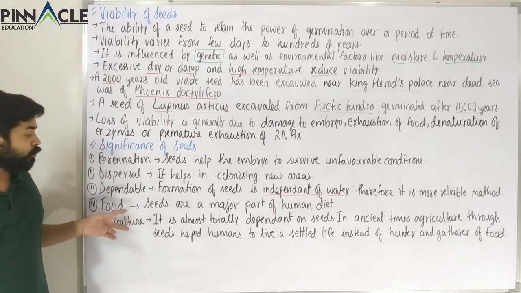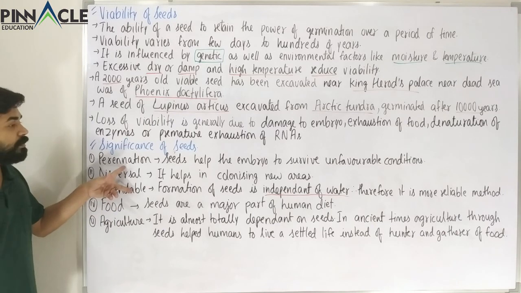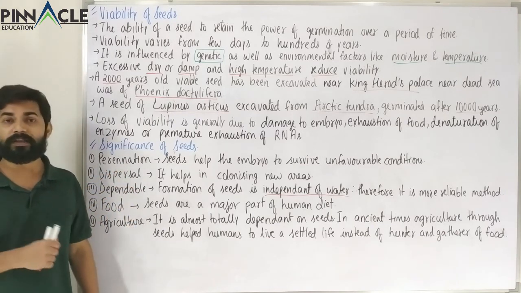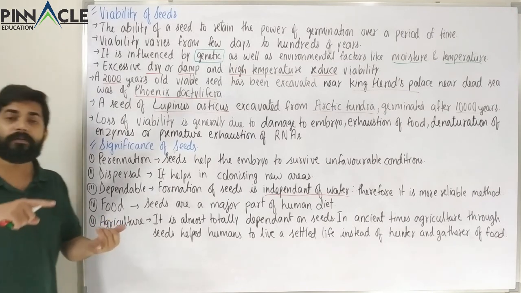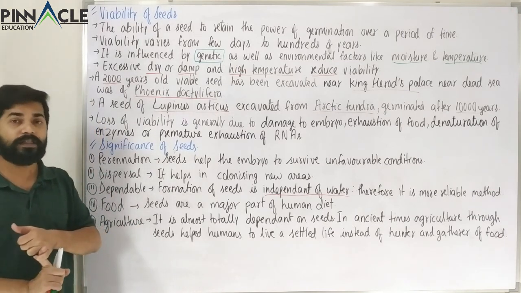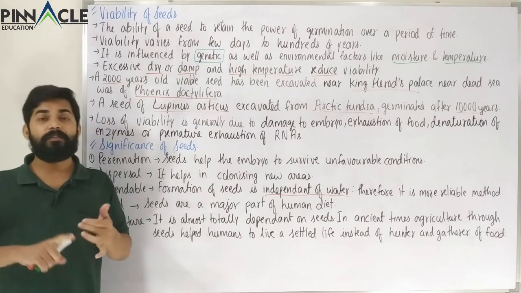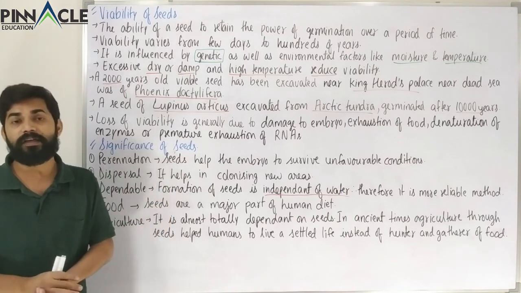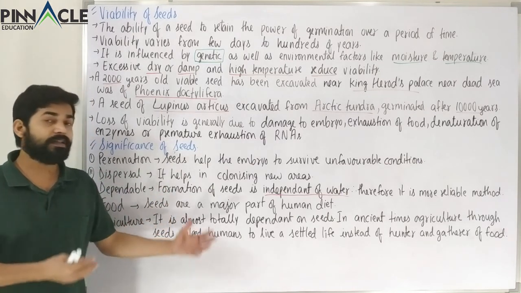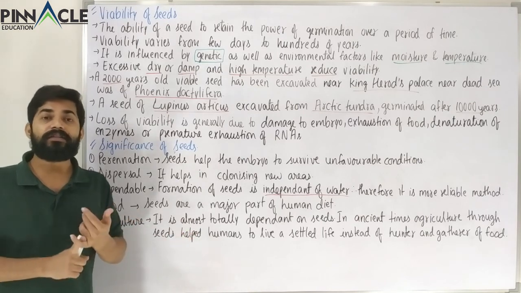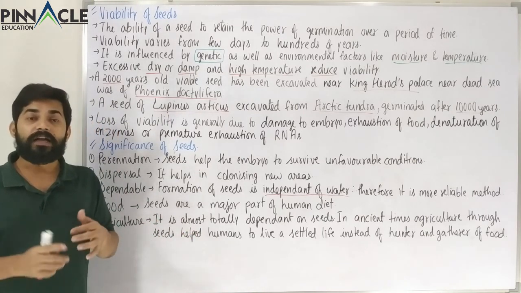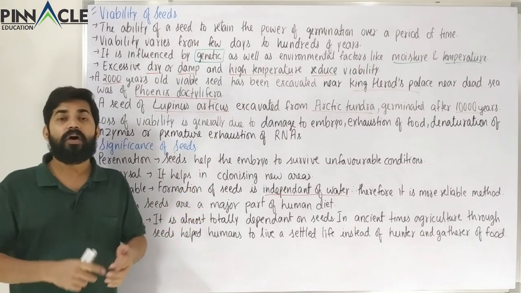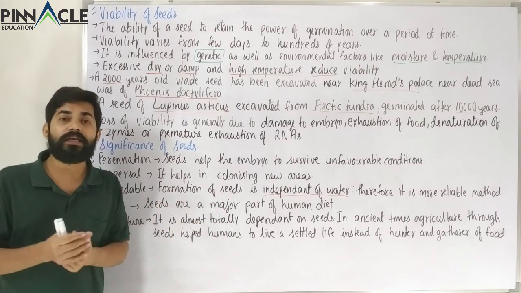Now these three things are for the benefit of the plant. Now these two things are for human benefit, for our benefit. We know our main foods are these plant seeds only: rice, wheat, maize, these are the most common foods that we eat. So what are these? These are ultimately seeds, rice seed or the wheat seed or the maize, and likewise we eat so many other seeds of various other species like the dry fruits or the pulses, so all those things are seeds.